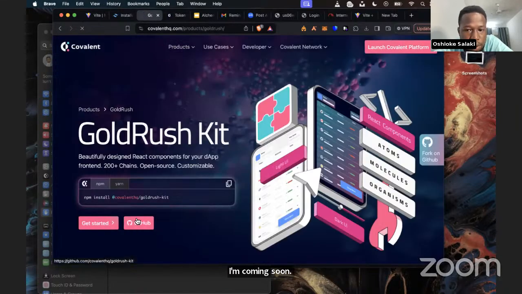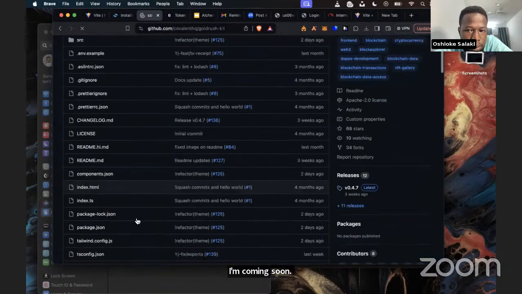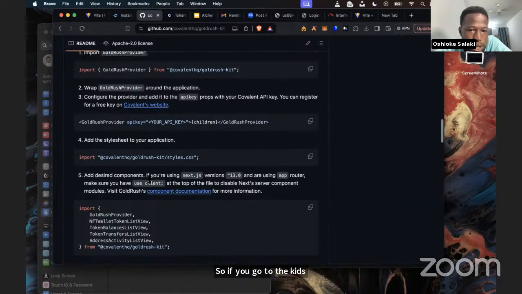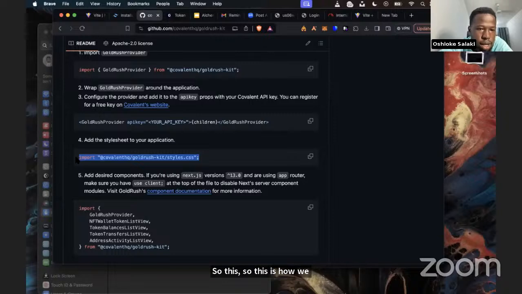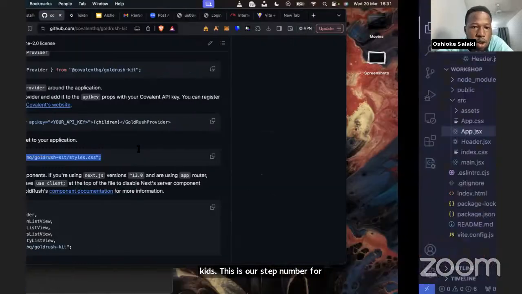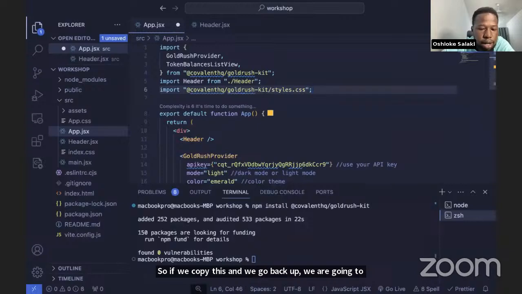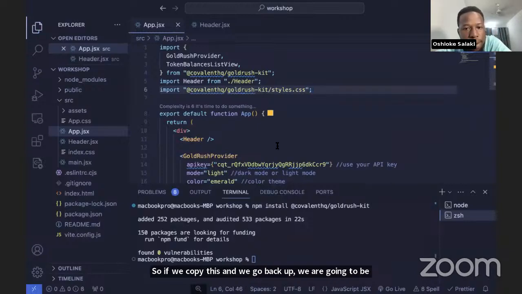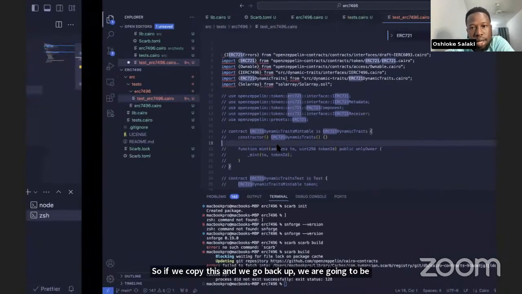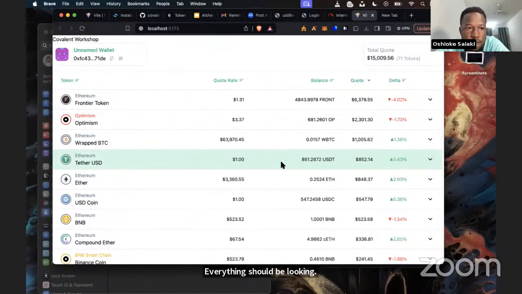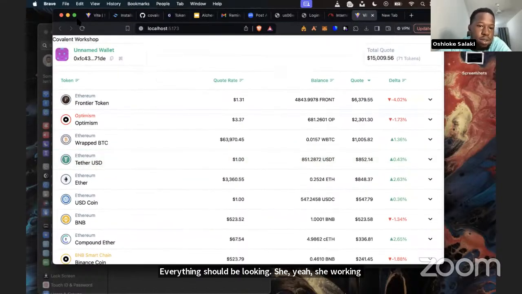If you go to the GitHub repo, this is how we import the CSS for the GoRush Kit. You see that step number 4, add the style sheet to your application. So if we copy this and we go back up, we're going to put it right here under our imports. Then when we save this and go back to our browser, everything should be working accordingly. So this is the stylized version of it.